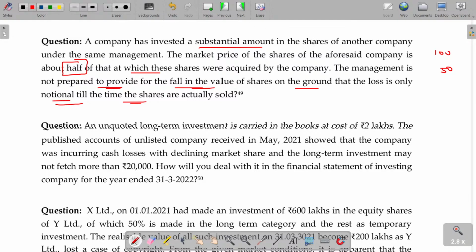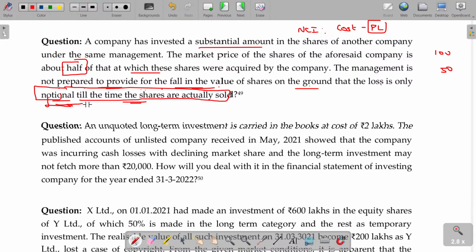What happens in case of non-current investment? Non-current investment will always be shown at cost less permanent loss. So this management says that this is not a permanent loss, only a temporary loss, so I will finalize only at the last. Is that statement correct or not? Definitely not. Permanent loss means you have to subtract. In case of notional loss, you need to subtract. So here the management is not prepared to provide for the fall in the value of shares on the ground that the loss is only notional, till the time the shares are actually sold, not required.